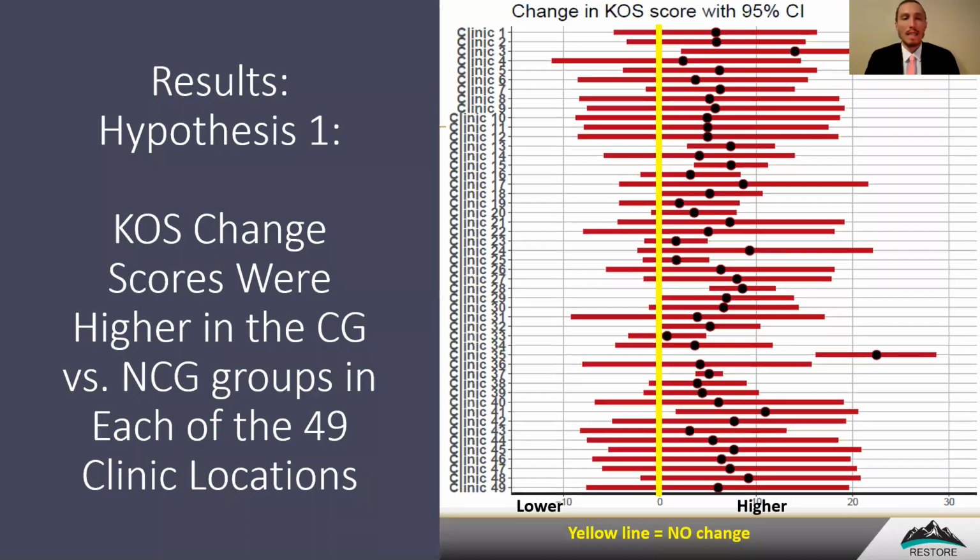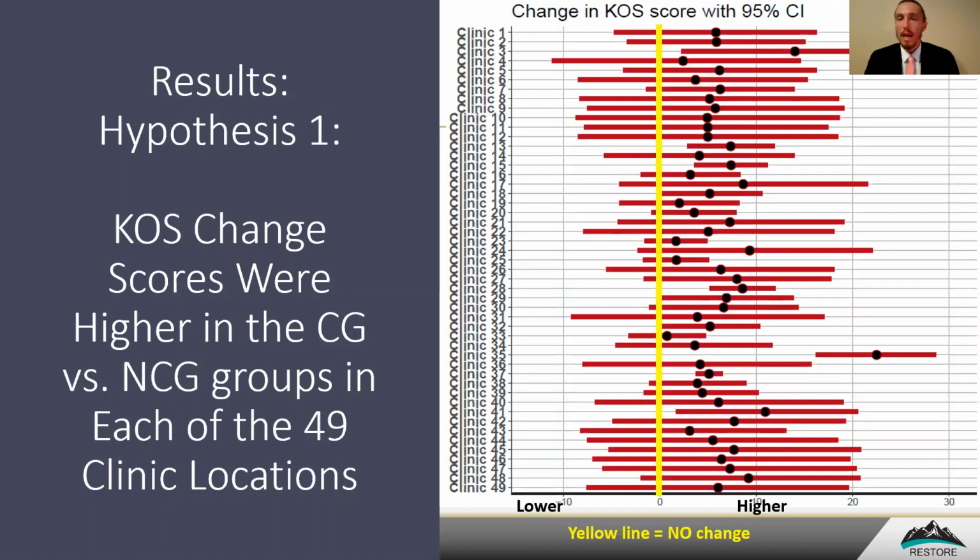Moving now to looking at clinics individually, the second part of Hypothesis 1, on the y-axis we now have each individual clinic, and on the x-axis we have their change in change scores. In other words, the difference between the care guideline group minus the non-care guideline group. The yellow line indicates 0 or no change, and any value to the right of the yellow line indicates an improvement in outcomes after the introduction of the care guideline.